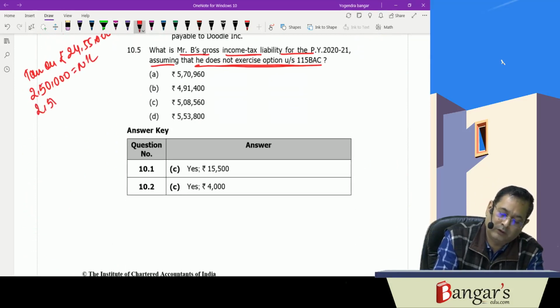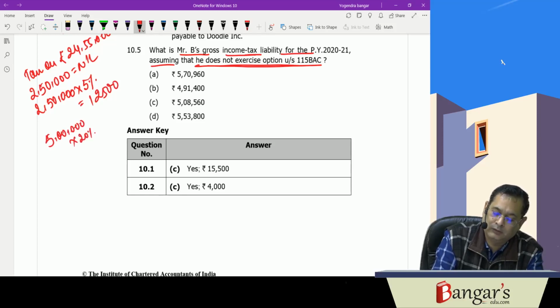Next 2 lakh 50,000, it is 5%, that is 12,500. Next 5 lakh, it is 20%, that is 1 lakh. Then next 14 lakh 55,000, it is 30%.